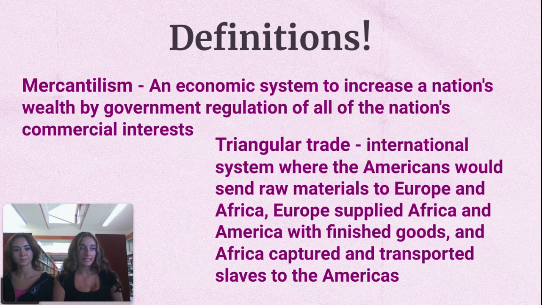Definitions. Mercantilism. So, mercantilism was an economic system made to increase a nation's wealth by governmental regulation of all the nation's commercial interests. The other vital term was triangular trade. This emerged as a result of mercantilism. In this international system, the Americas would send raw goods to Europe and Africa, and then Europe supplied Africa and America with the finished goods. And the third section of it was that Africa captured and transported slaves to the Americas, where they could use those slaves to make the raw goods to send back.